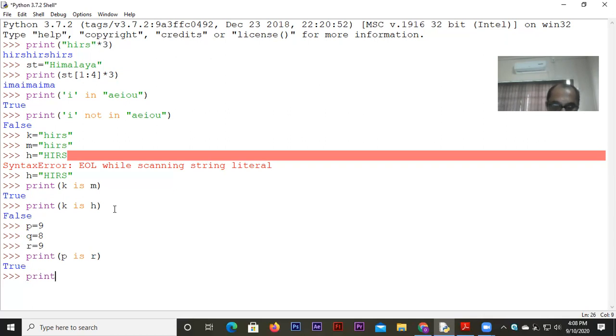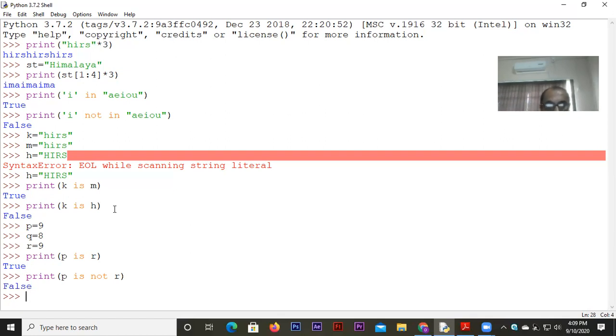And if you write print P is not R, okay, here not is used afterwards, unlike in. So look at this, it gives you the result false, because P is equal to R. So when I'm checking if P is not equal to R, the result is false.